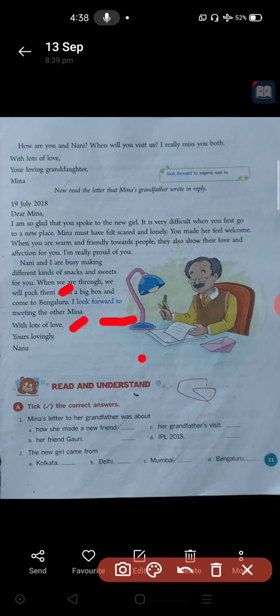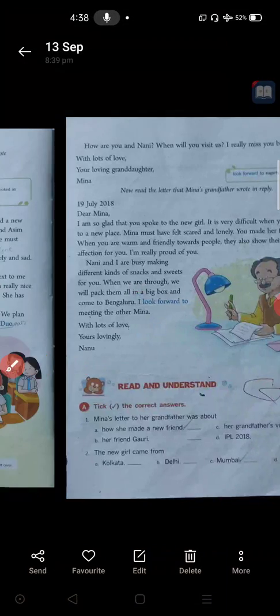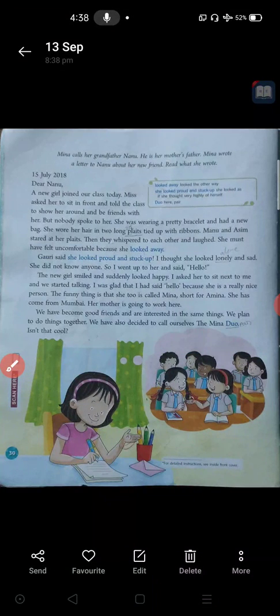I hope you understood this lesson, Meena's letter. Today's homework is you have to read this lesson, Meena's letter, for at least 1 or 2 minutes, and make an audio recording. You can send it to my WhatsApp number. It is homework for you all. Don't miss it, because I will give you marks for all the recordings. All of you, without fail, need to read this lesson for 1 or 2 minutes, make an audio recording and send it to me.